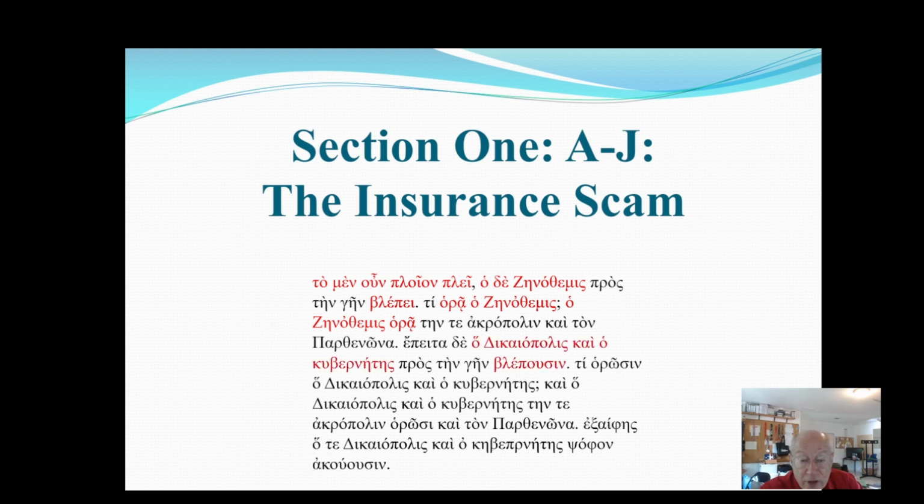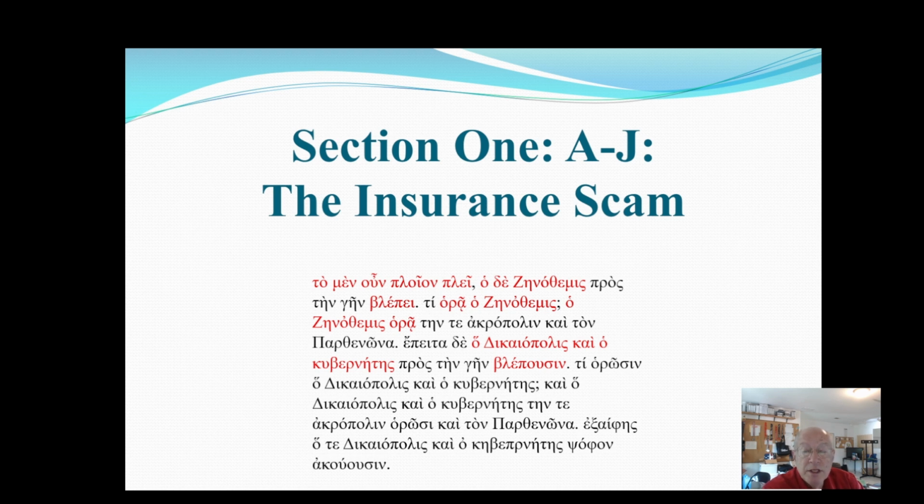Okay, then we have another noun phrase. It's actually a compound noun, and we have another verb associated with it. Epeita de ho Dikaiopolis kai ho kubernetes pros tein gain blepousin. The noun phrase is ho Dikaiopolis kai ho kubernetes. Dikaiopolis is a proper name, and it does have an article in front of it, which is a little odd, but it says the Dikaiopolis and the kubernetes, which means the helmsman or the captain.